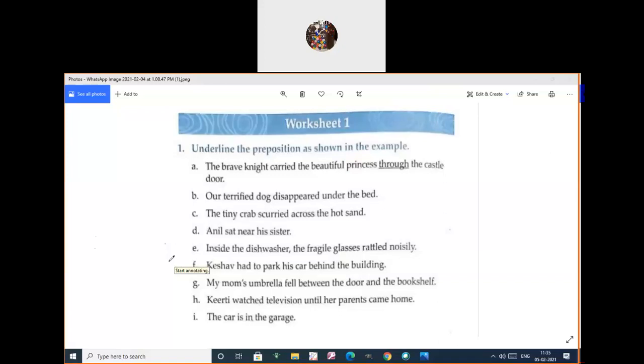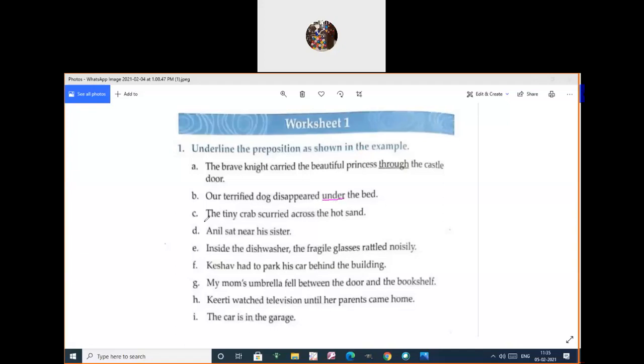The first one they've given there: The brave knight carried the beautiful princess through the castle door. So through represents direction, isn't it? Welcome to the B1. Underline the preposition as shown in the example. Now we are going to see: Our terrified dog, that means feared dog, disappeared where? So under here represents where. Under the bed. Preposition, isn't it?